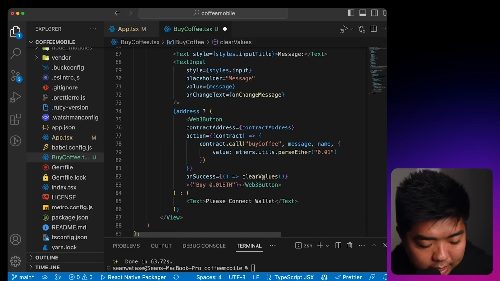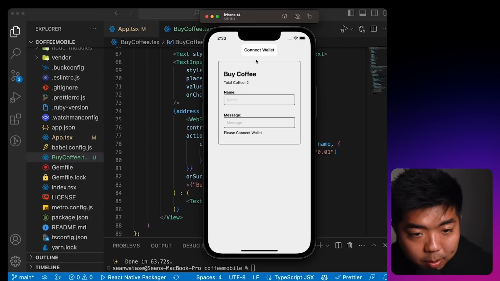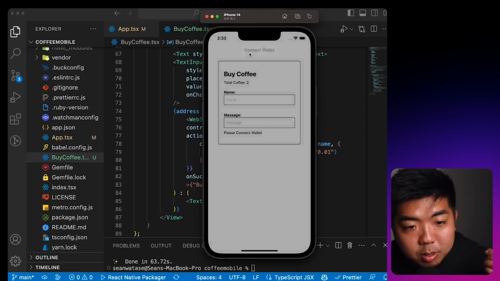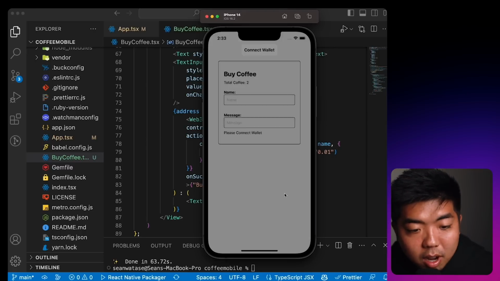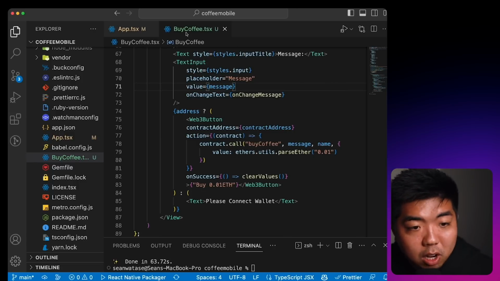So on this onSuccess here, we save that, come back to our app. Right now, it's going to show please connect a wallet, which is what we wanted to display. When we deploy and build this on our actual iOS device, we'll be able to connect a wallet and we should have our button display right over here. So that does it for the buy coffee component.